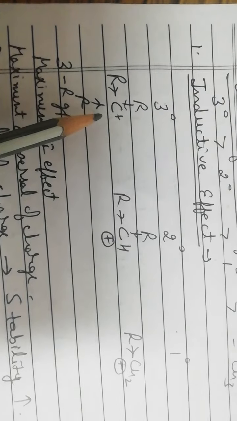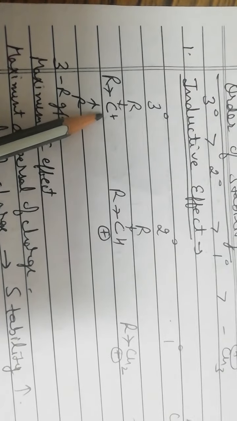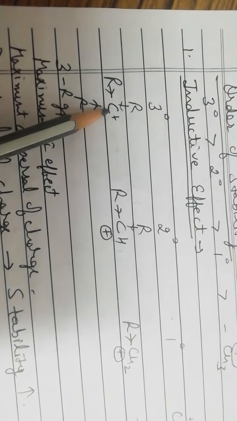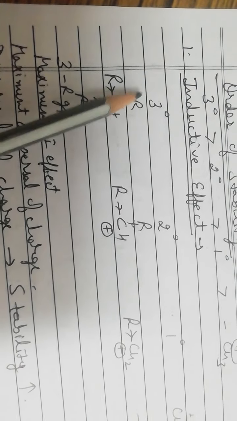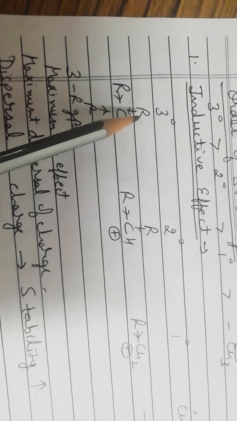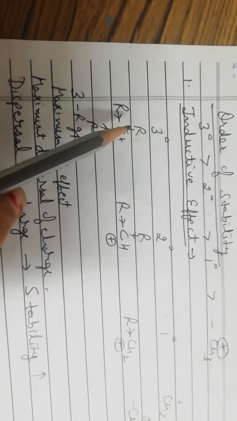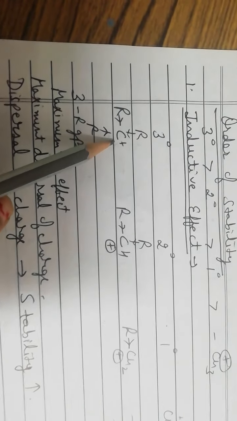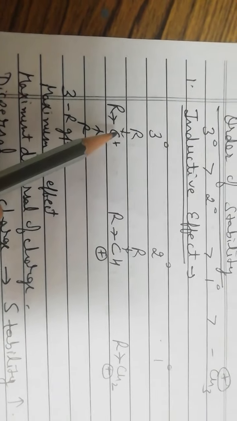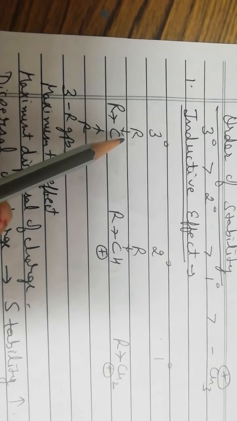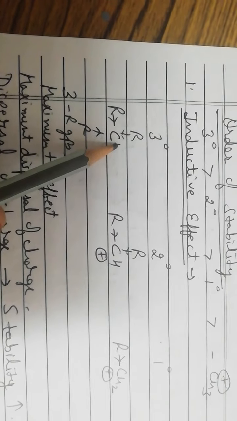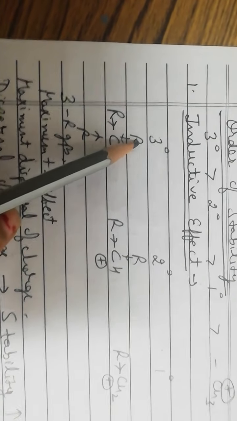Now this is our tertiary butyl carbocation, that is the carbon which is carrying positive charge is connected to 3 carbon atoms. Now 3 methyl groups are present. We know that methyl group has plus I effect. It will donate the electron to this positively charged carbon atom. Because of this, the positive charge on this carbon atom will be dispersed. Earlier it was present on this 1 carbon atom. Now because of plus I effect of this methyl group, positive charge is present on 2 carbon atoms.